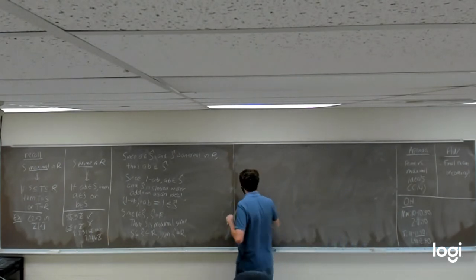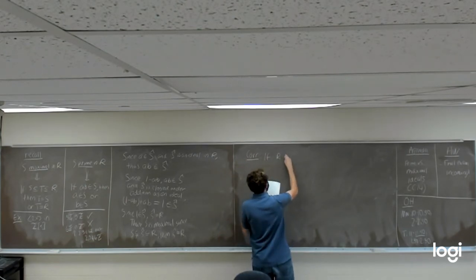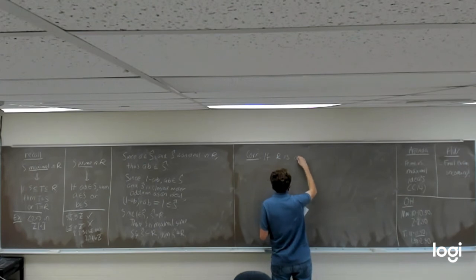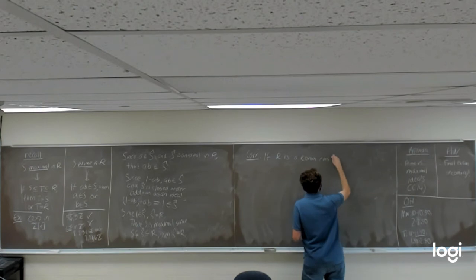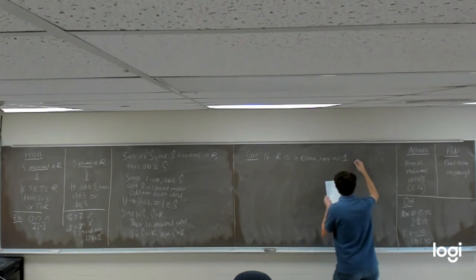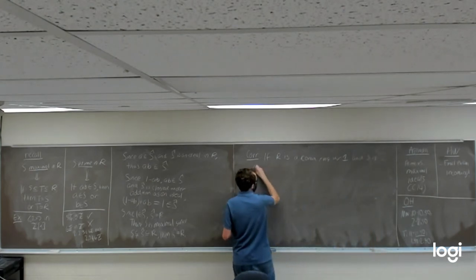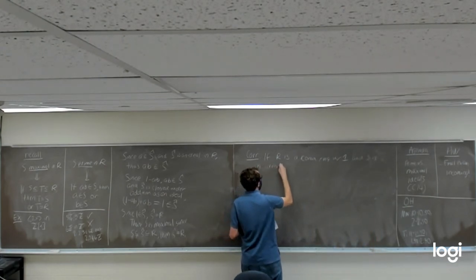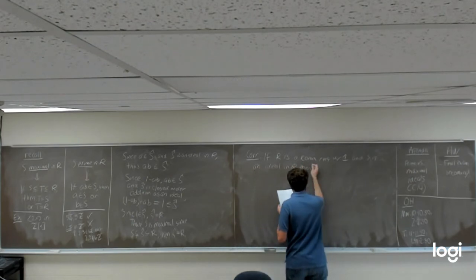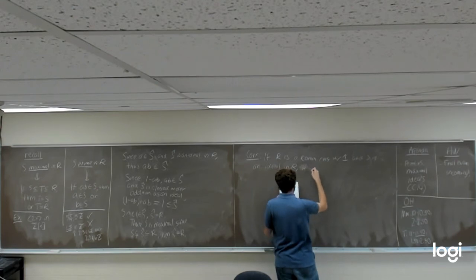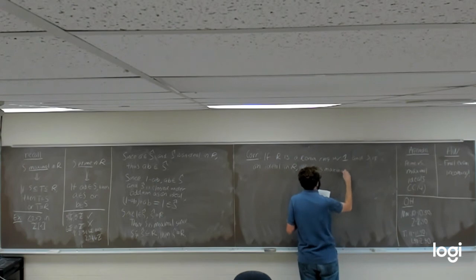So here is our corollary. Corollary is going to say that if R is a commutative ring with multiplicative identity, and S is an ideal in R, then if S is maximal, then S must be prime.